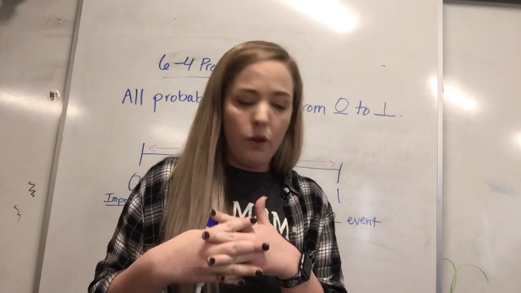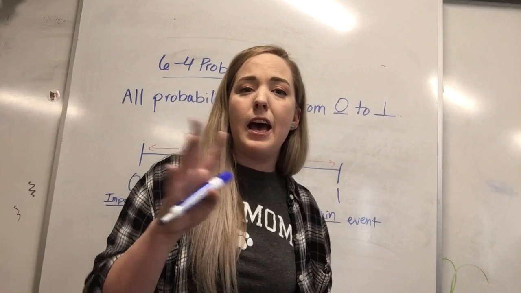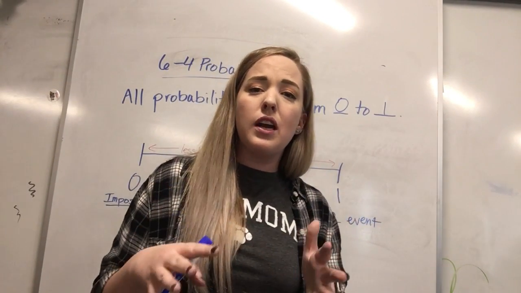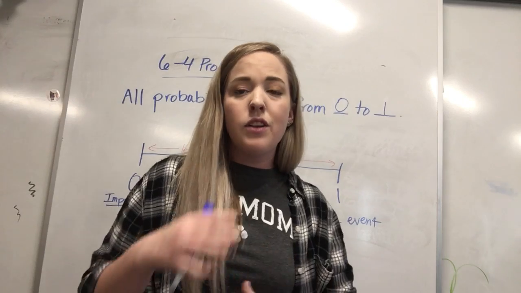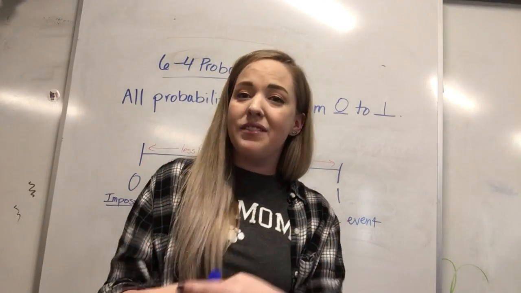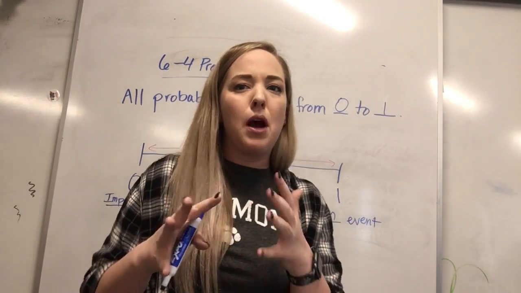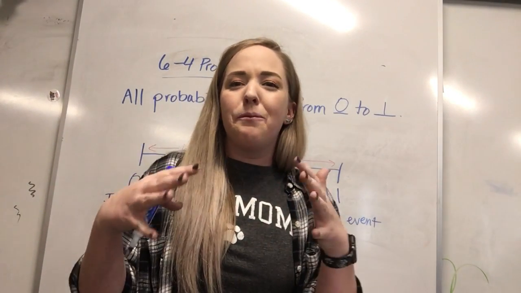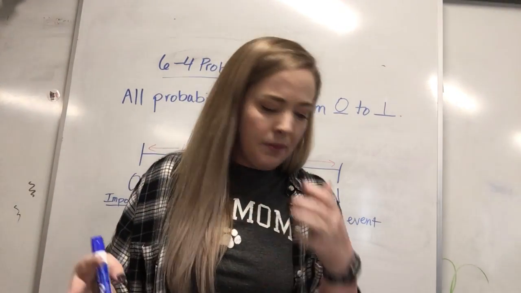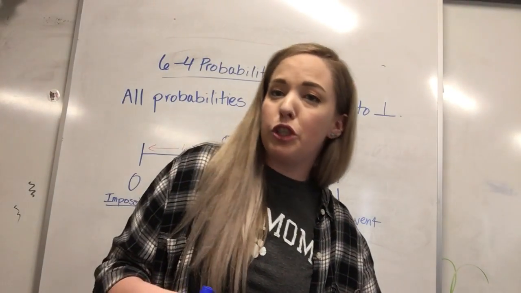It creates that whole. Another example would be the probability of getting a 2 on a number cube. So the probability of getting a 2 on a number cube we said was 1 in 6. So the complement of that would be 5 in 6. If you add 1/6 and 5/6 together, you're going to get 1 whole. So the complement completes the probability. When you put the two together, it's going to equal 1. All right, so let's talk about example 2.